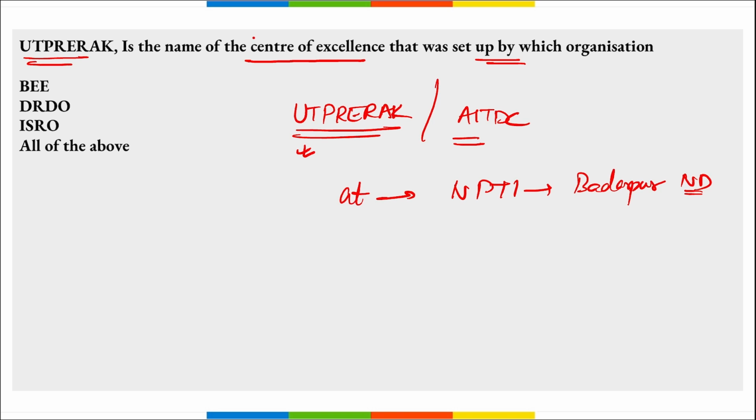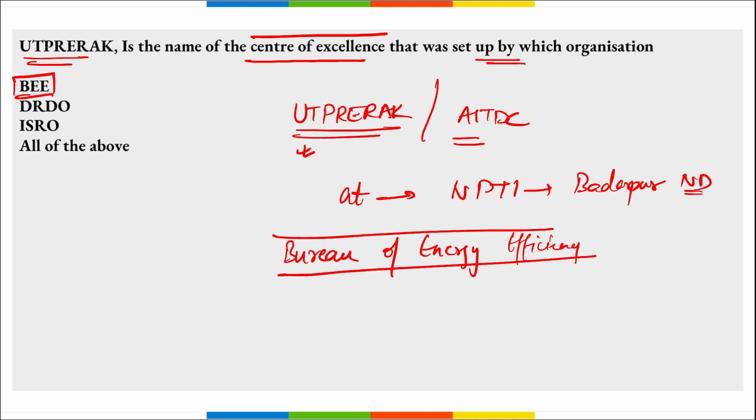Then the next question asked here is, this centre of excellence was set up by which organization? It was set up by BEE, the Bureau of Energy Efficiency, right? This comes under the Ministry of Power, and UTPRERAK, the Centre of Excellence, was set up by BEE to boost industrial adoption of clean and energy efficient technologies.